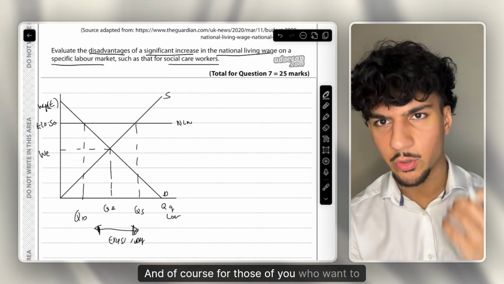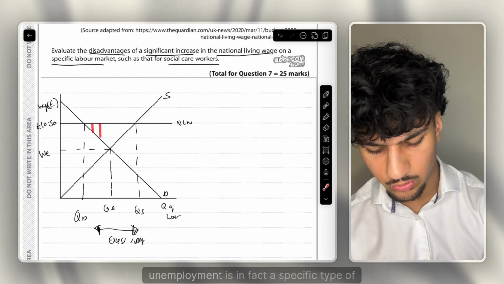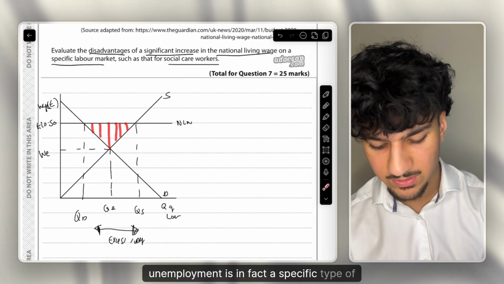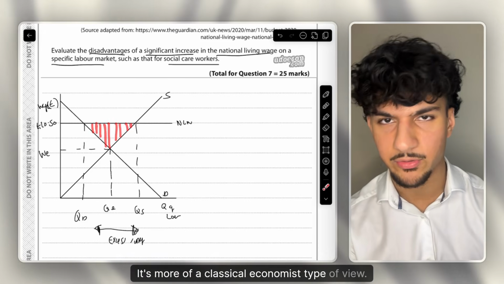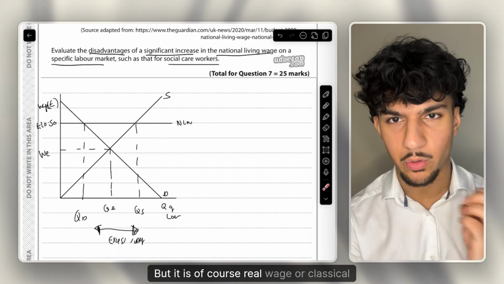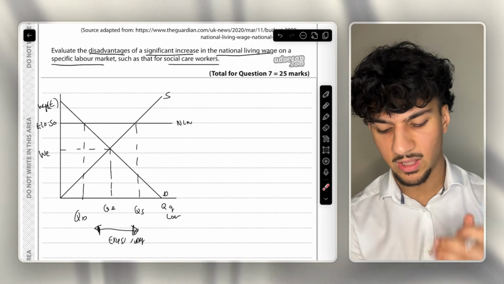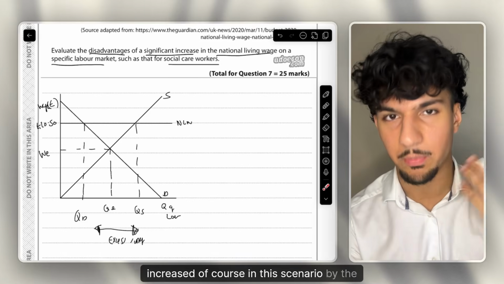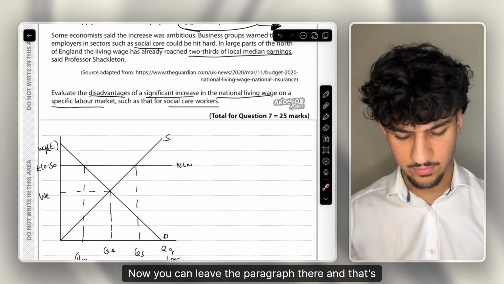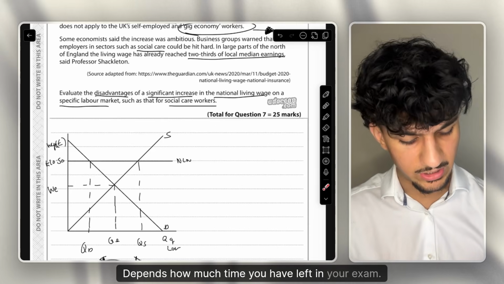And of course, for those of you who want to specify, just add a bit more detail into here, you can of course say this unemployment is in fact a specific type of unemployment, which you don't really hear about much anymore. It's more of a classical economist type of view, but it is of course real wage or classical unemployment, where the unemployment in the market has been caused by the wage artificially being increased, of course in this scenario by the government. Now you can leave the paragraph there, and that's very justified, and it all depends on timing, to be honest. Depends how much time you have left in your exam.